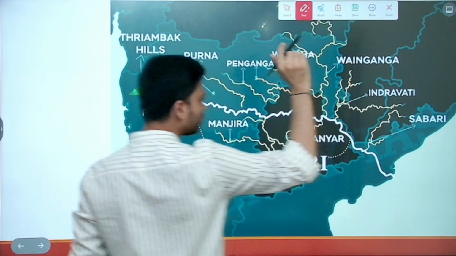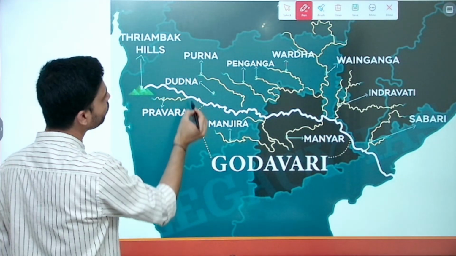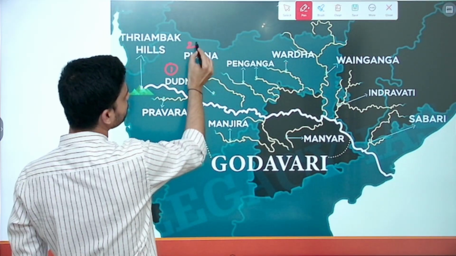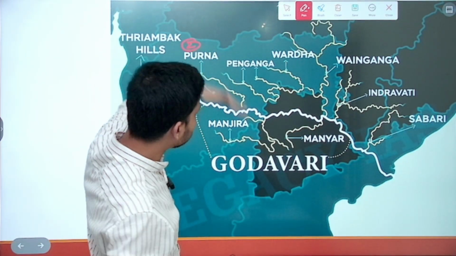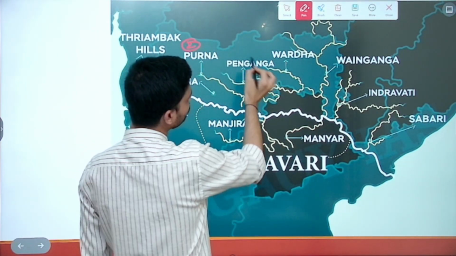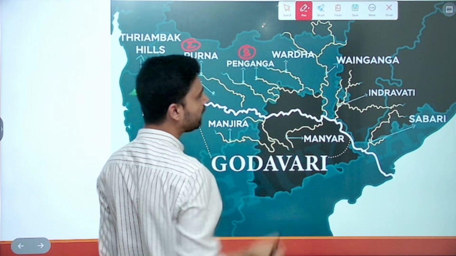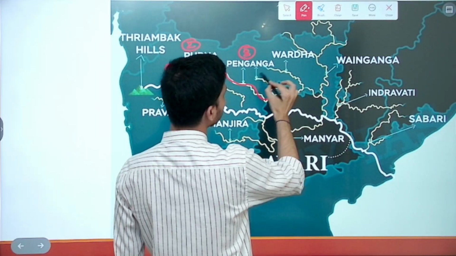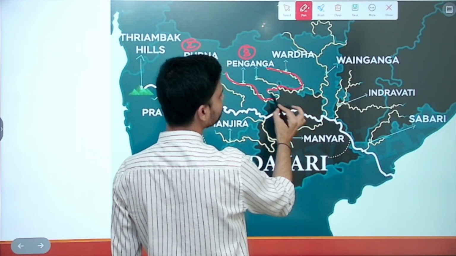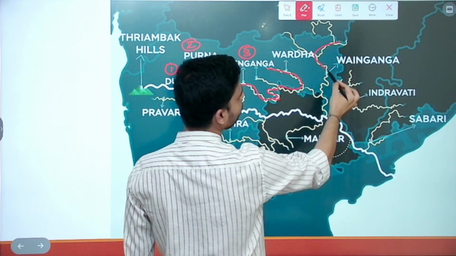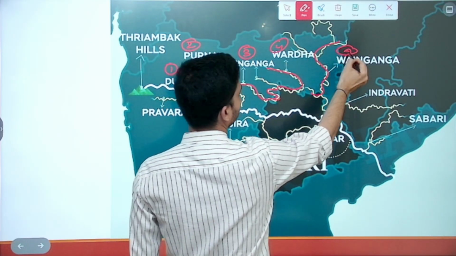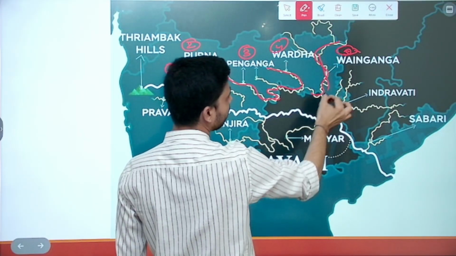Godavari has numerous tributaries. Important tributaries of Godavari are Purna and Dudhna, all of which are left bank tributaries. Further to the east we have Penganga, Vardha, and then Vainganga.